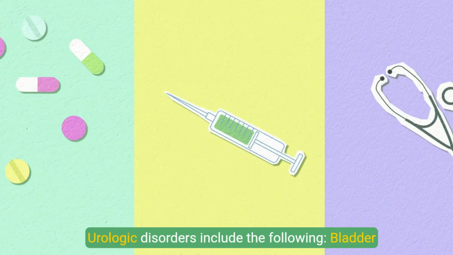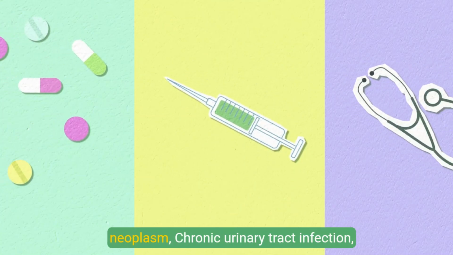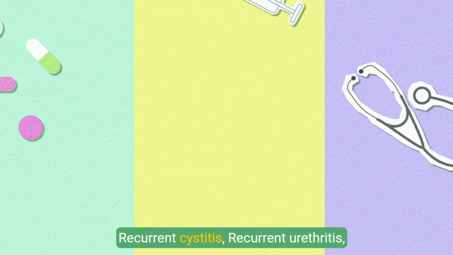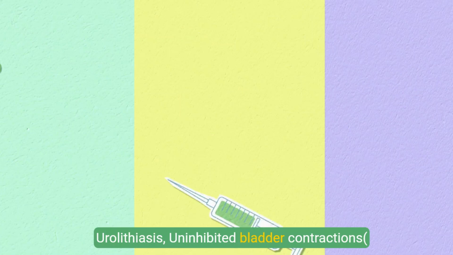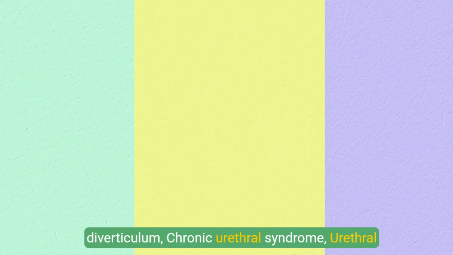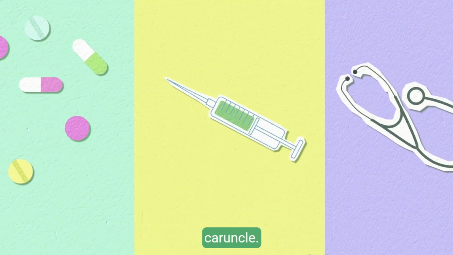3. Urologic disorders include the following: bladder neoplasm, chronic urinary tract infection, interstitial cystitis, radiation cystitis, recurrent urethritis, urolithiasis, uninhibited bladder contractions, detrusor sphincter dyssynergia, urethral diverticulum, chronic urethral syndrome, urethral caruncle.